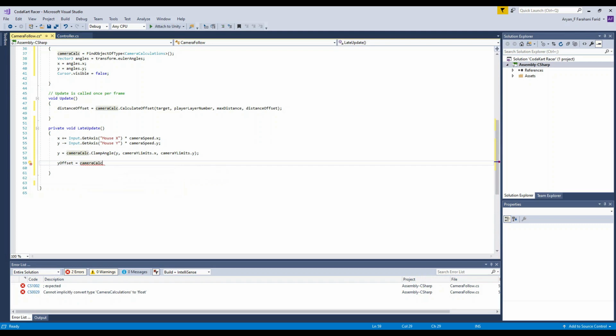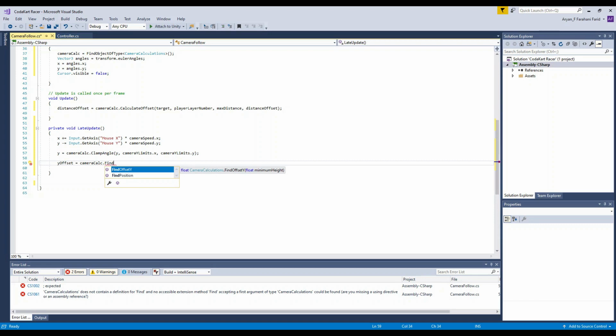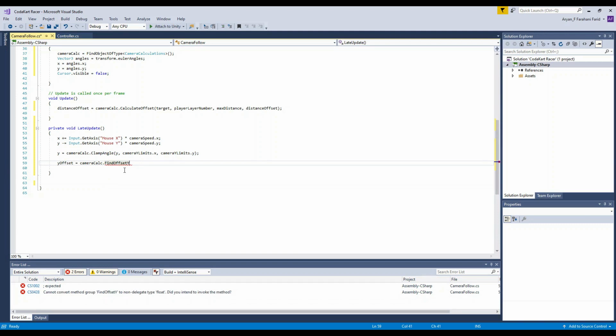Okay, you want to write dot, and then find offset. So find, and then you want to write offset. Oh, there it is. Offset y. Yep, offset y. And then you want to write min height. Min height. Not mid, min.